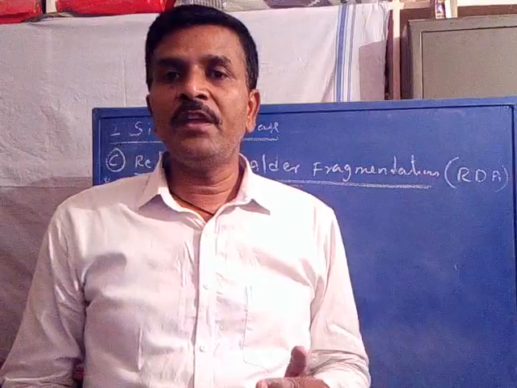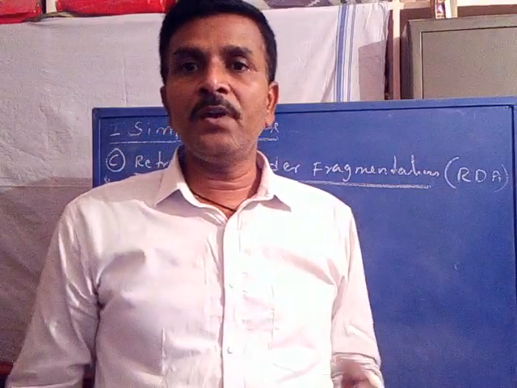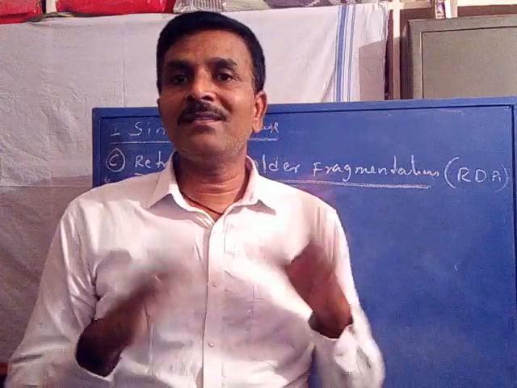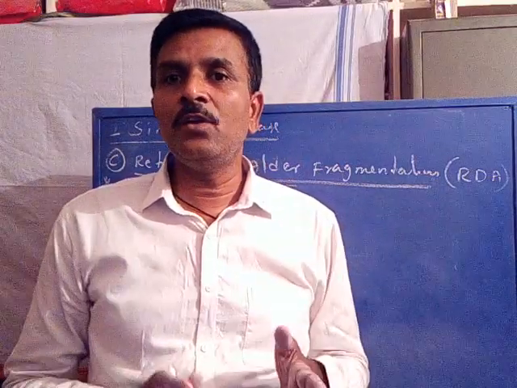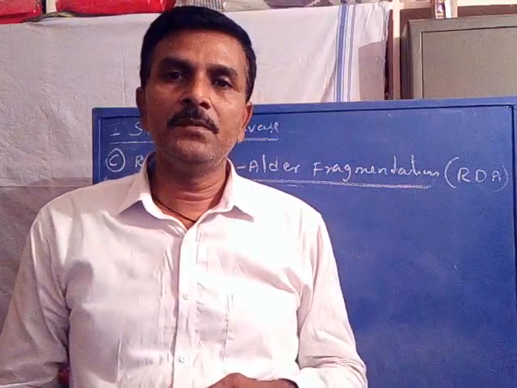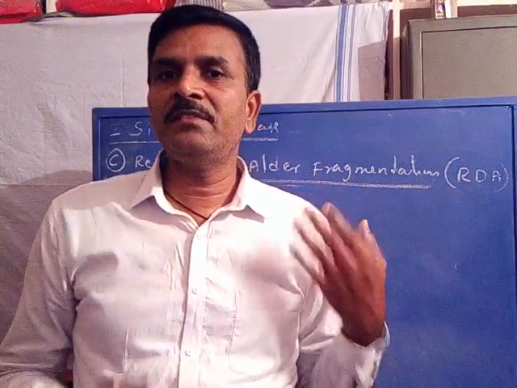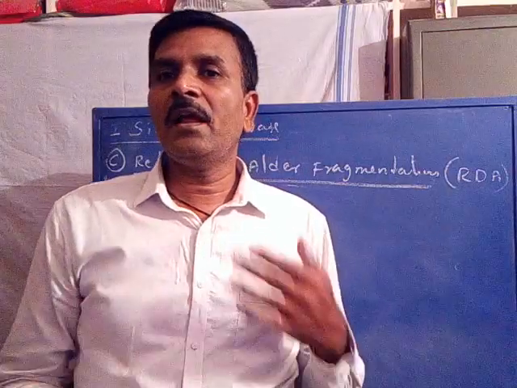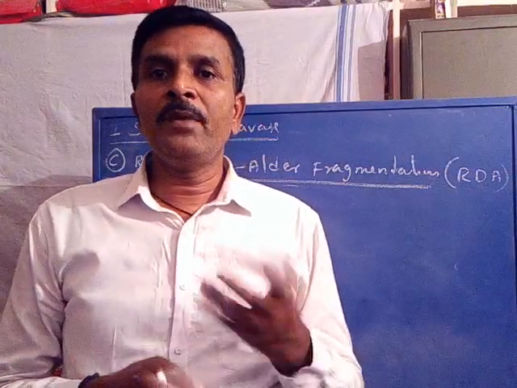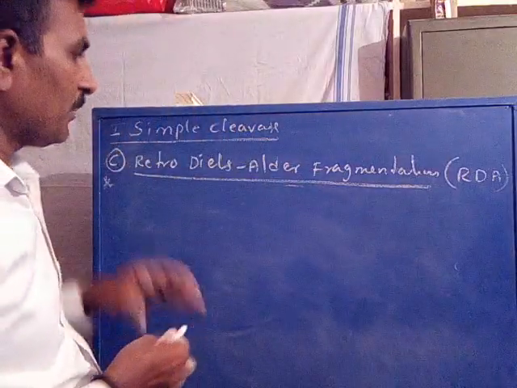Any cyclic olefin, either unsubstituted or substituted, irrespective of its ring size, may undergo retro-Diels-Alder fragmentation. The structural requirement for this fragmentation is that the molecular ion should contain a double bond appropriately placed.